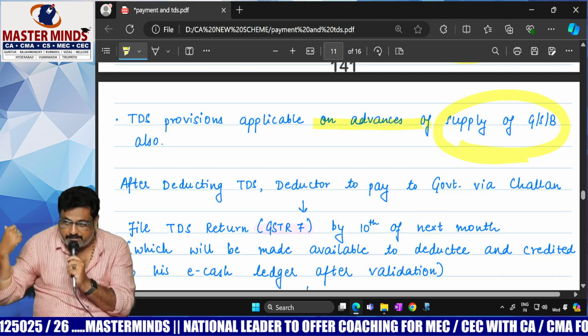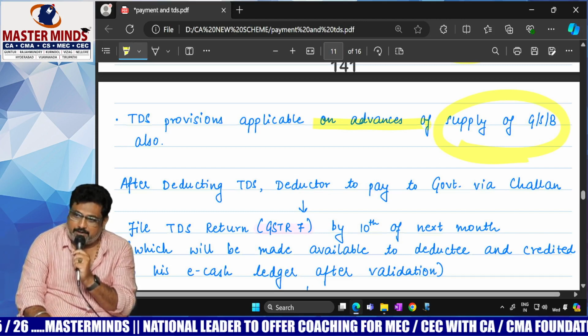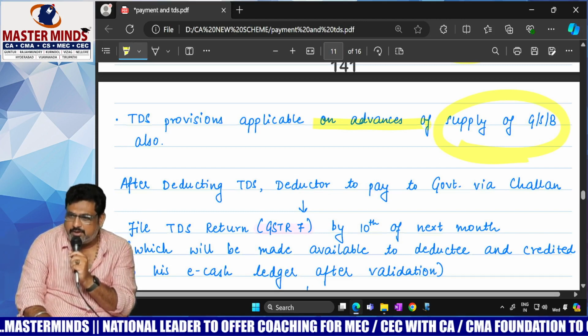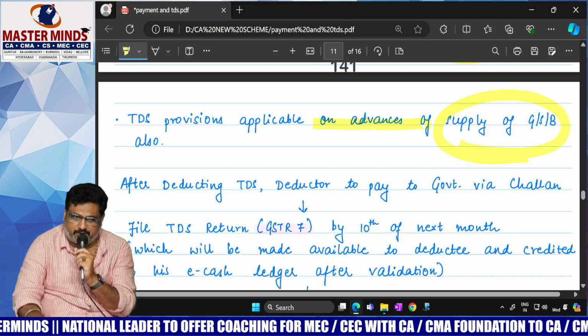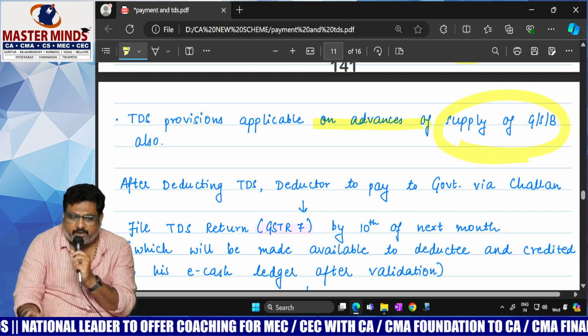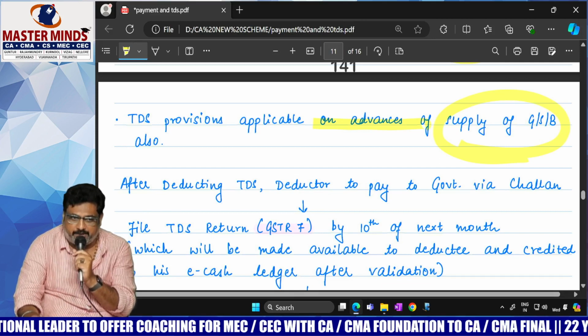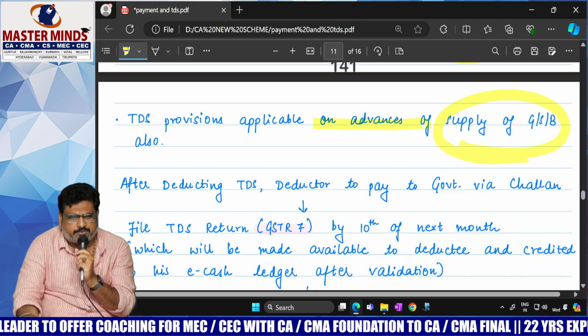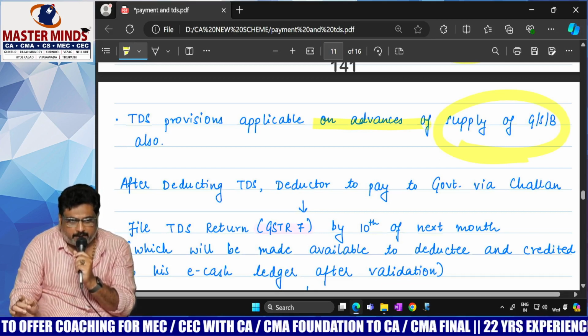But with respect to TDS, whether the advance is in relation to goods or in relation to service, it does not matter. In both cases, TDS provisions will be applicable.